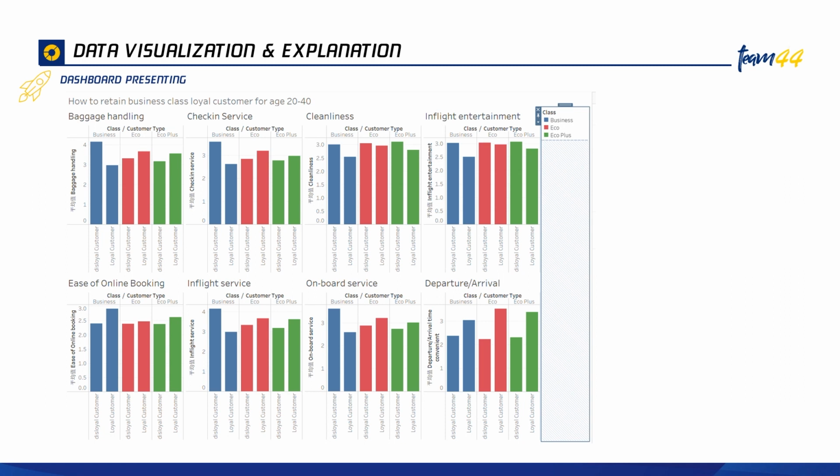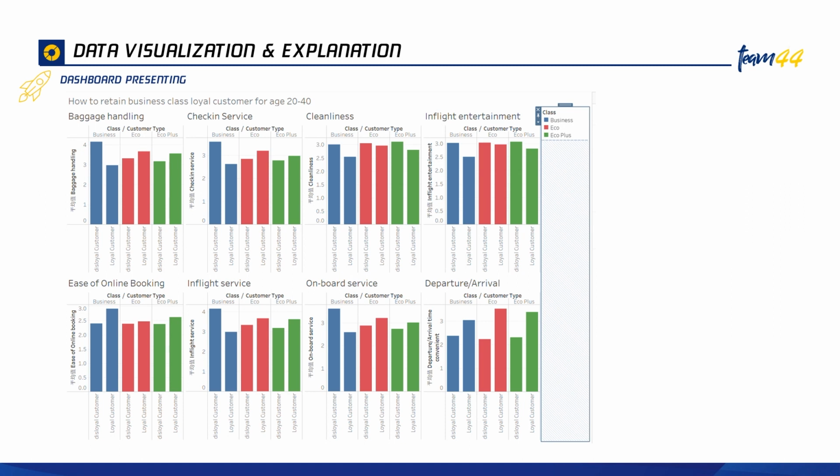So here in our Tableau data visualization, we want to find the factors that can help us retain business class loyal customers aged about 20 to 40. As mentioned before, the 10 to 40 group is the main target customer that we want to find out about. The main goal is to retain the loyal customers and try to turn unsatisfied customers into satisfied customers.